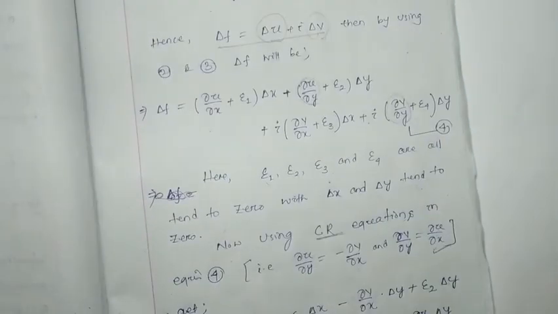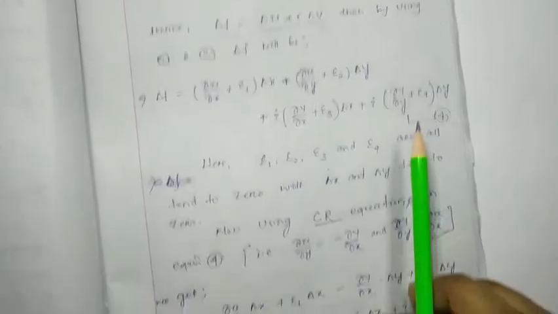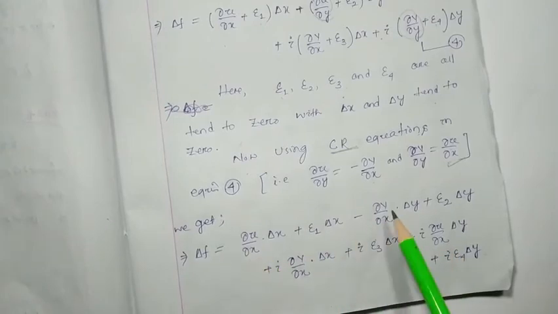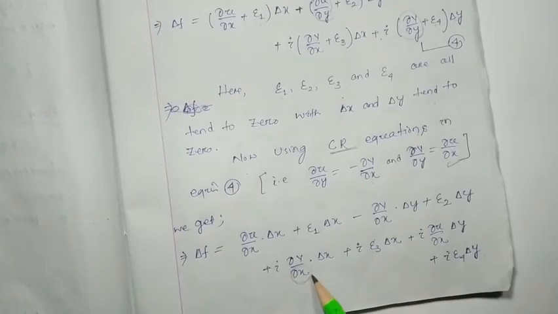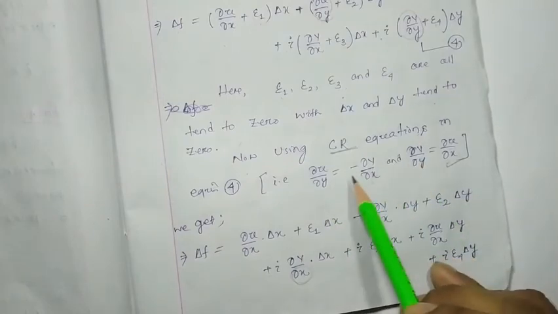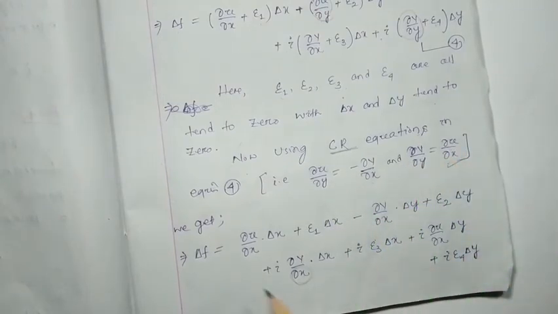Here you can mark one thing: in all the partial derivatives the denominator is common. Here del u by del x, del v by del x, del v by del x, del u by del x. So to make a common denominator for all the partial terms, I used the CR equations this way. Also you can consider all the denominators of the partial derivatives to be del y.